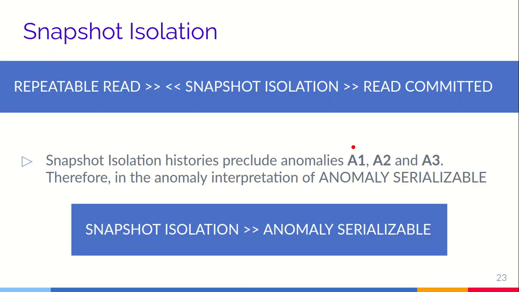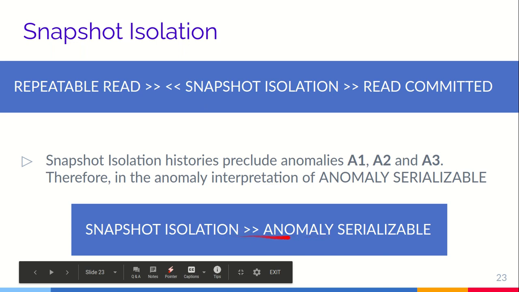Snapshot isolation histories preclude anomalies A1, A2 and A3. Therefore, the histories allowed in the anomaly interpretation are anomaly serializable, so snapshot isolation is a stronger isolation mechanism than anomaly serializable.